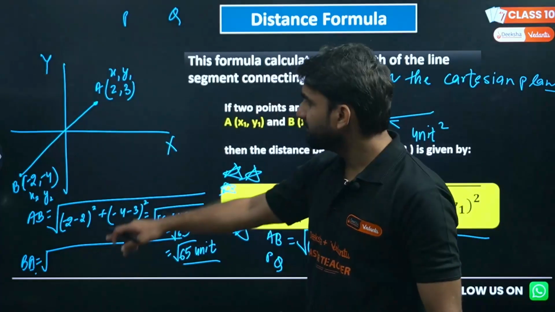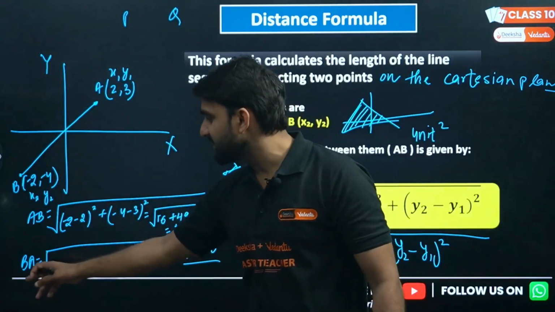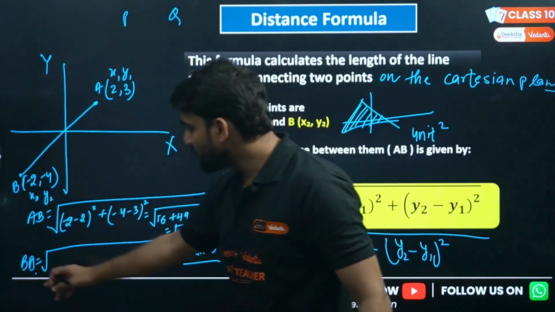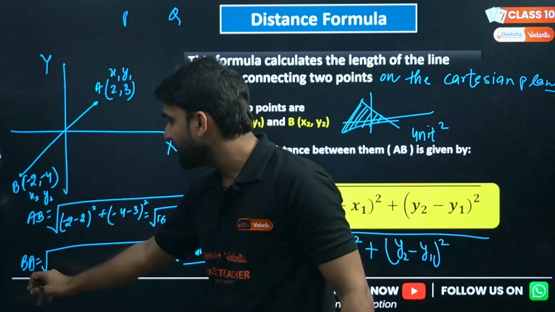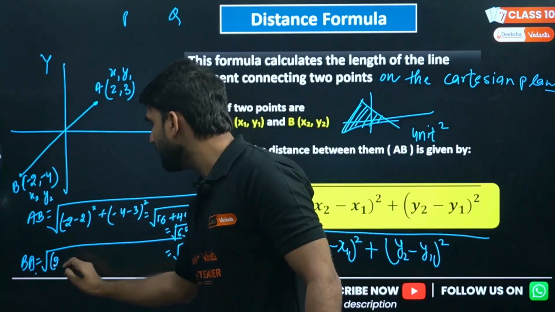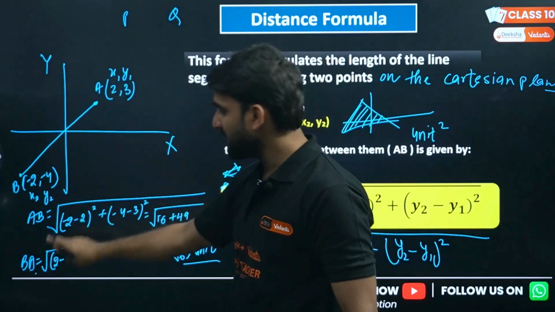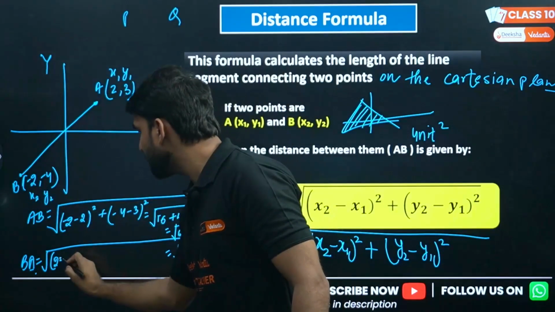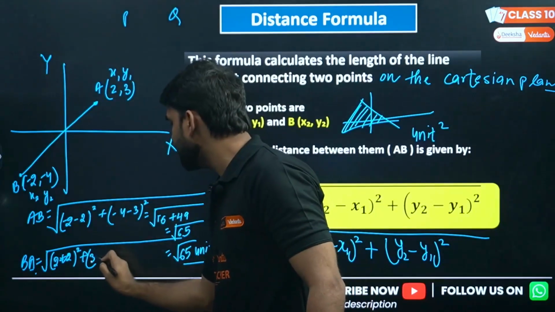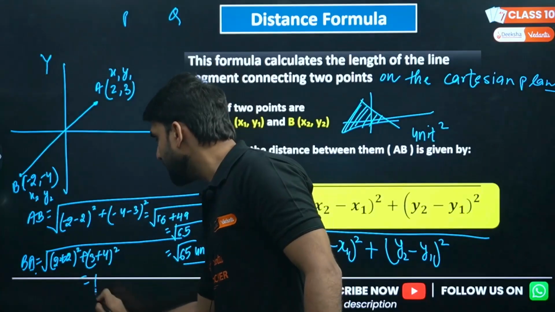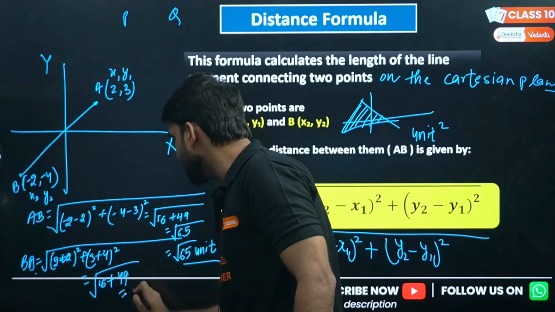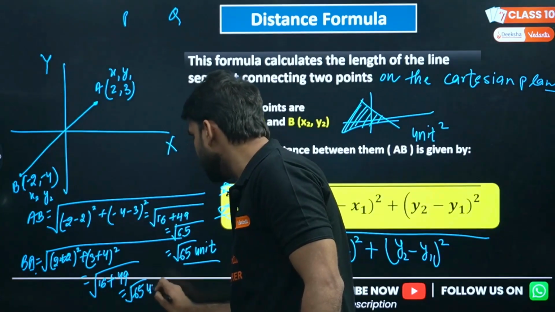Now some of you might be thinking, can we proceed with this question like BA? Let's solve this question by calling this line BA. Which coordinate is coming after B? A. So we can call this x2, y2. So 2 minus, because this will be x2 now, since I'm calling it BA, so 2 minus (-2) will be 2 plus 2, 4 square. Then 3 minus (-4), so that will be 3 plus 4 square. Similarly, 2 plus 2, 4, 4 square, 16. 4 plus 3, 7, 7 square, 49. And this is under root 65 unit, the answer.